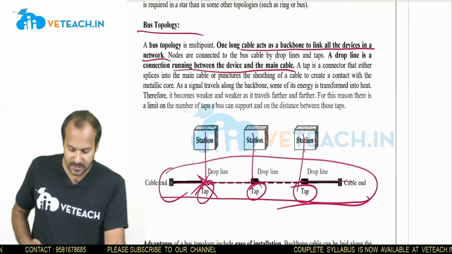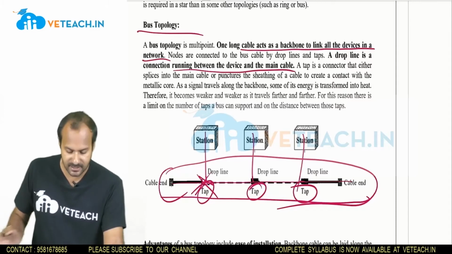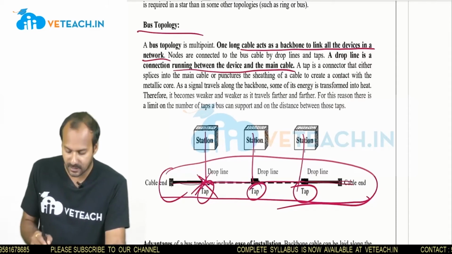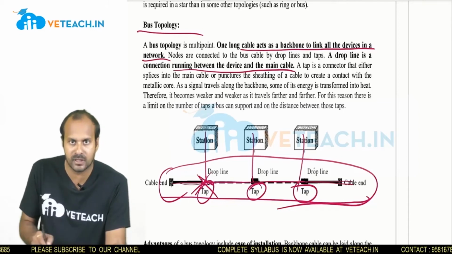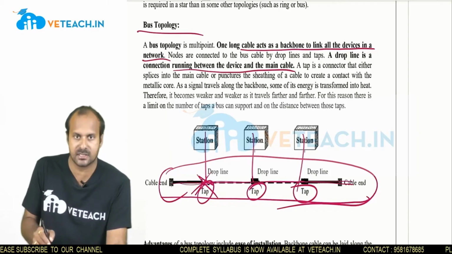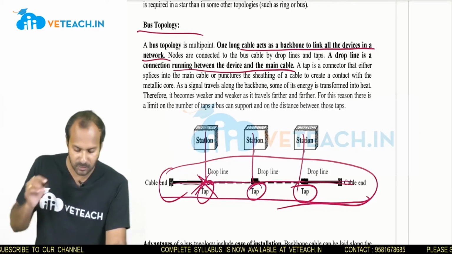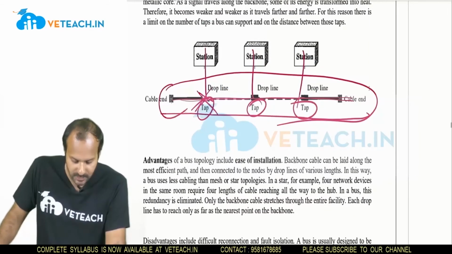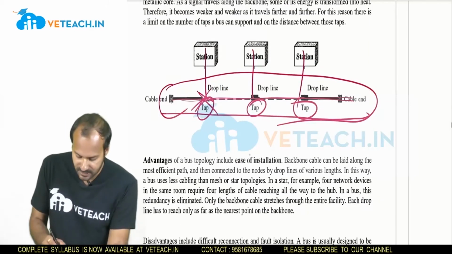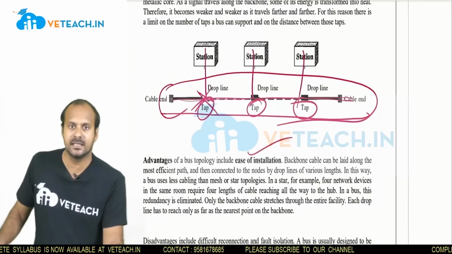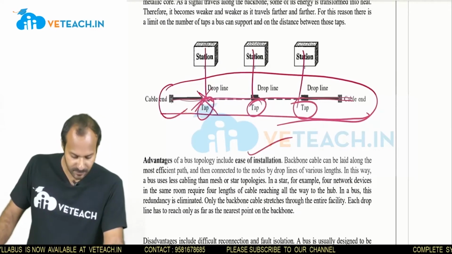The major disadvantage of bus topology is that if the backbone cable is disconnected, the entire communication between the stations will be lost. This is one of the major disadvantages of the bus topology. The advantages are very easy installation, very low cost, and the bus structure can be easily reconstructed.